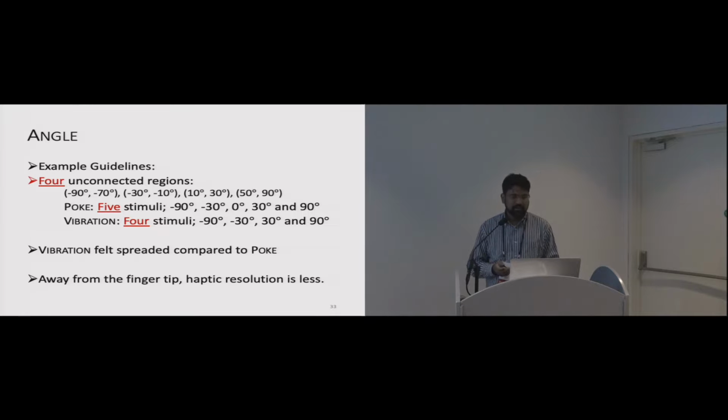For the guidelines, we have a few guidelines in the paper. I'll give you some examples here. As we saw before, there are 4 unconnected regions on the periphery of your finger that one could use for reliable haptic feedback. If you poke, you can have 5 points where you can poke. This is just an example, but you can design your own locations. And for vibrations, one could use 4 points for vibration.